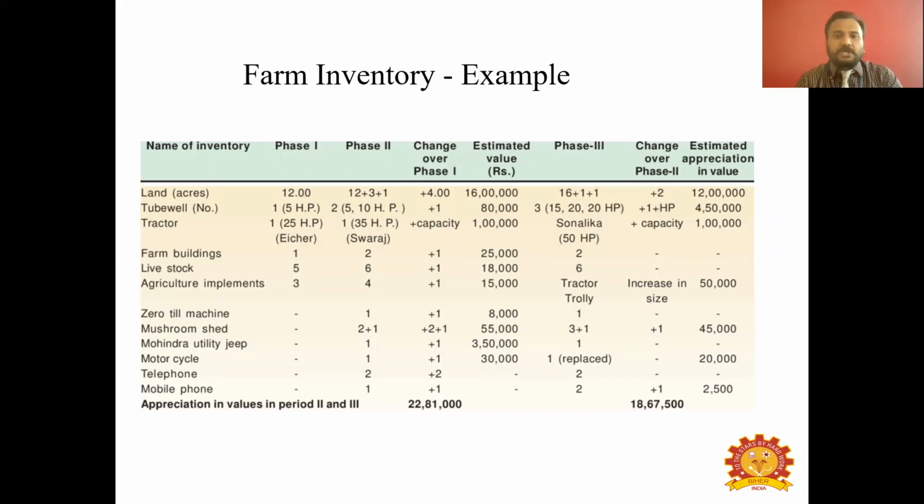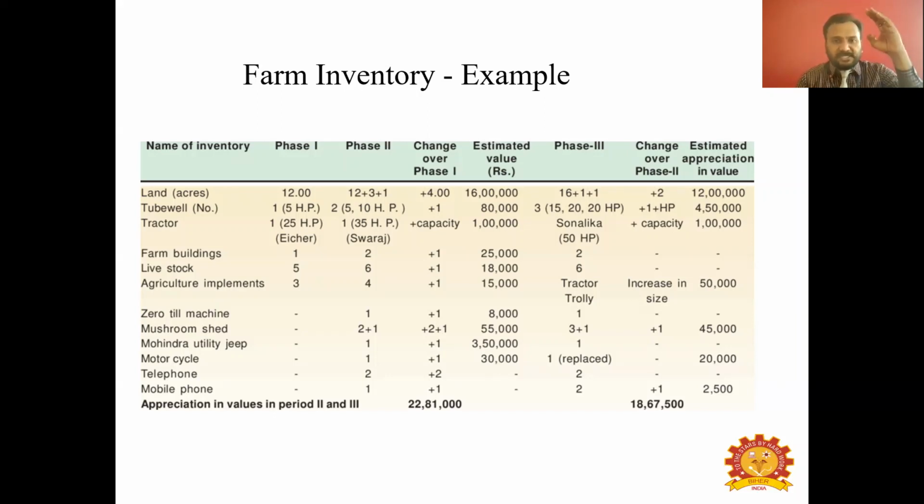If you take livestock, a cow for example, if it is used for 1 year, you will take milk from the cow. You will use the cow for cultivation practices, land preparation, etc. So after 1 year of usage of such an asset, there will be a depreciation in its value. Sometimes the cow can give birth to a new calf, which you can call an appreciation.